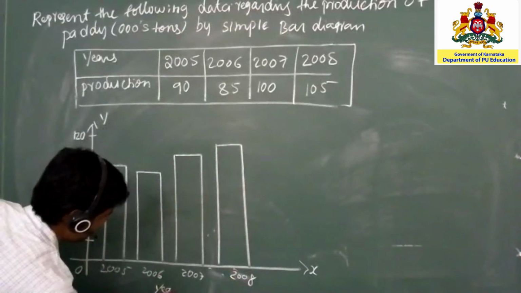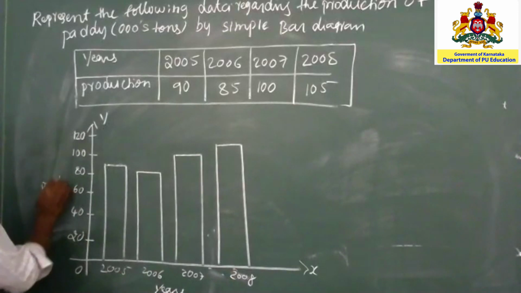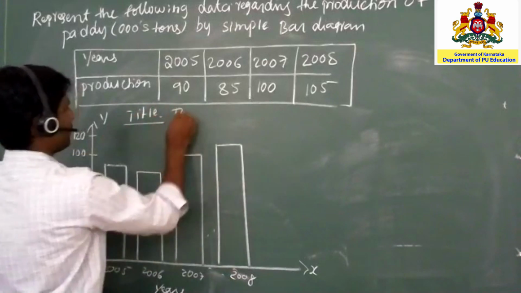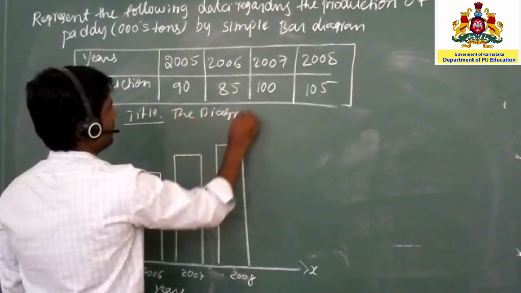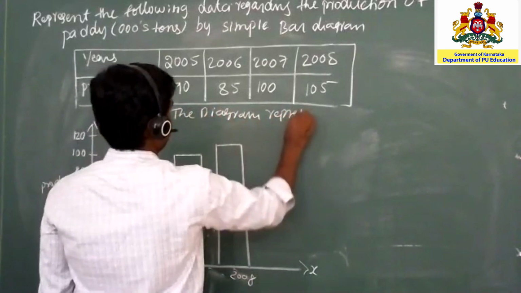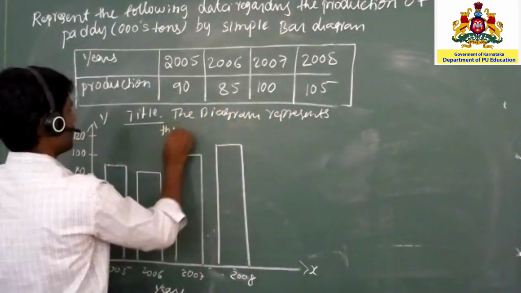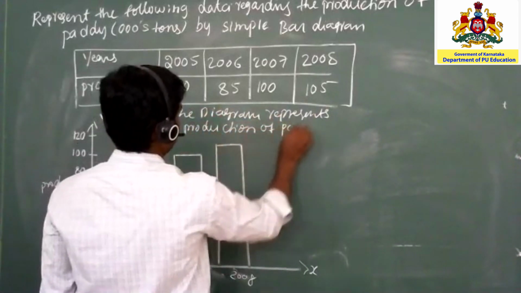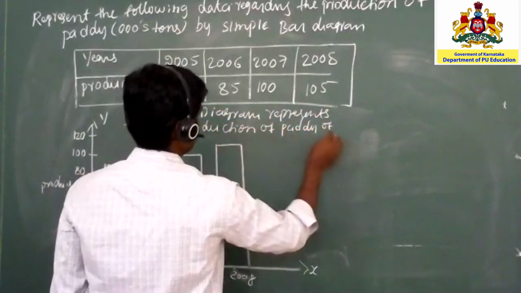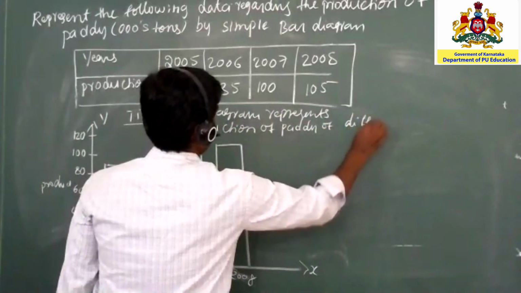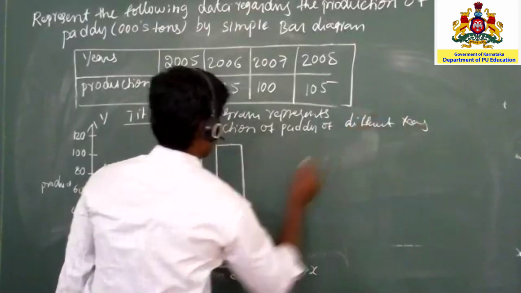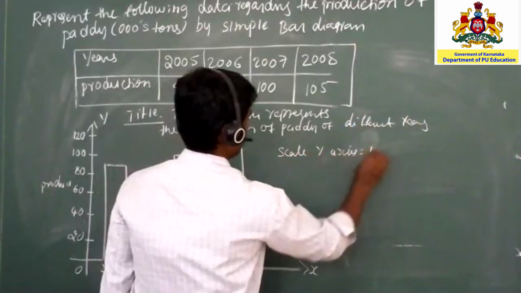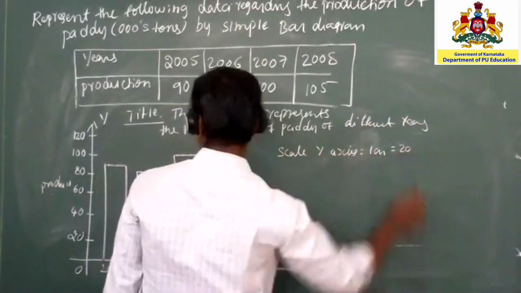So x-axis denotes years. This one is production. And also the title. Title is what? The diagram represents the production of paddy of different years. And scale on the y-axis: 1 centimeter is equal to 20 units.